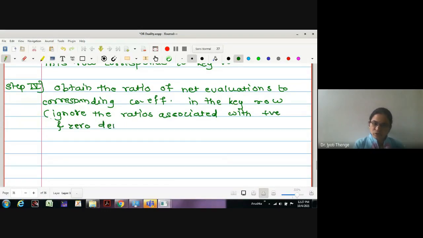We are going to ignore the positive and zero denominators, meaning we consider only the denominators having a negative value.